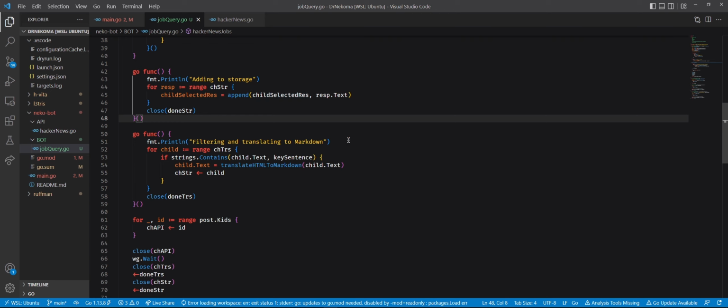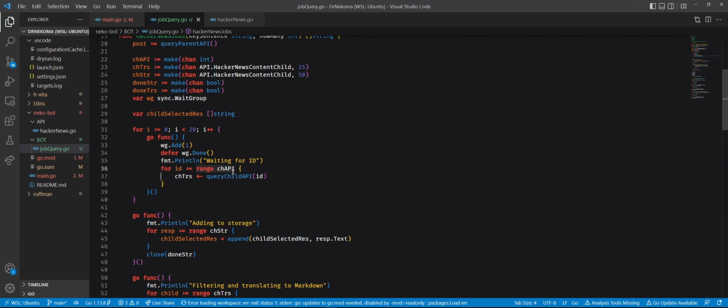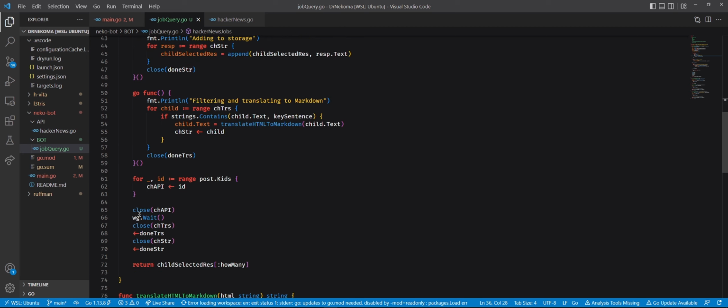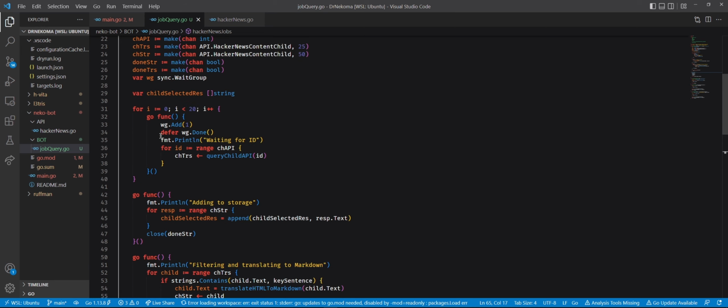Okay, because you created the workers, but they are not doing anything, right? Yeah, they are blocked here, waiting for something to be in the channel. Yeah, this range is really strange, right? It's weird. But I see you are filling the channel with the IDs. Exactly. And then there's the synchronization problem. So the first thing that we need to wait for is the channel with the APIs to be empty. So we need to wait until all of these workers finish their job, right?